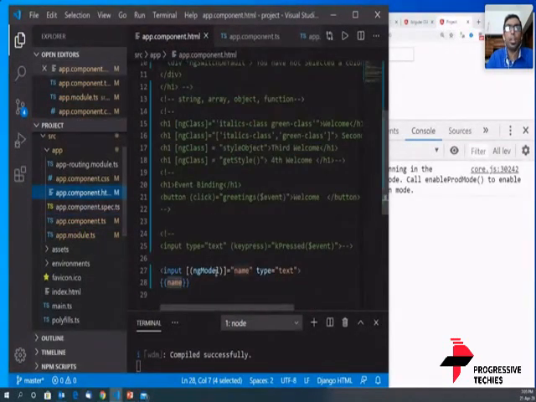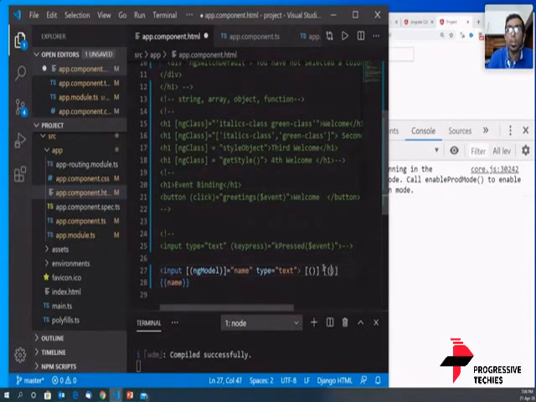What have I done? Using ngModel, this is what Angular calls banana in a box. It is a syntax for two-way binding. Just for you to remember, the Angular team calls it banana in a box. Using ngModel, which is a directive given by Angular, we are binding the variable name to whatever is the input that is there.